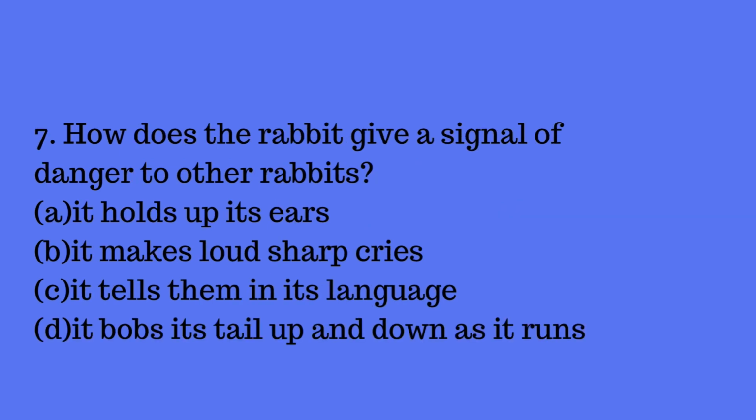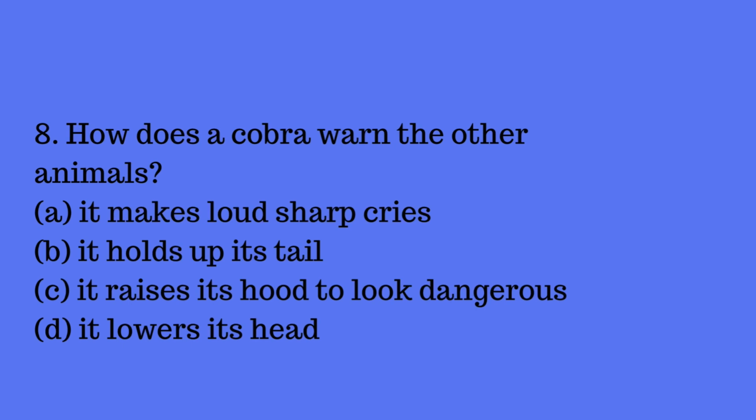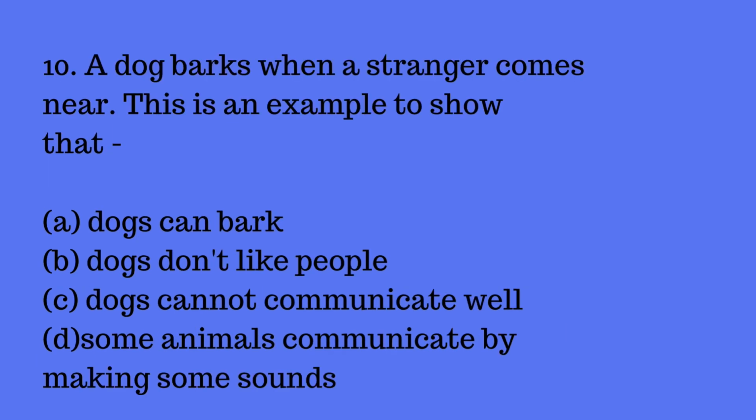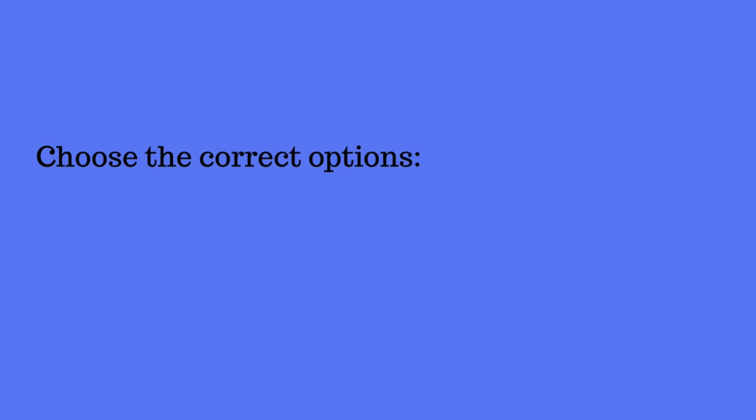See. How does the rabbit give a signal of danger to other rabbits? It bobs its tail up and down as it runs. Option D is the answer. How does a cobra warn the other animals? It raises its hood to look dangerous. How does a bee communicate about food to other bees? It does a kind of dance in the air. A dog barks when a stranger comes near. This is an example to show that some animals communicate by making some sound.